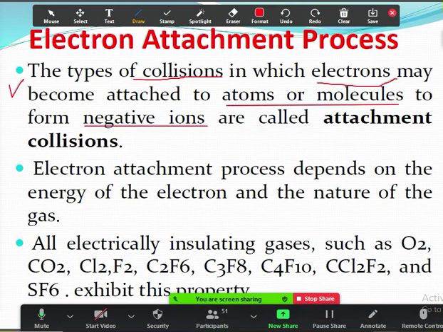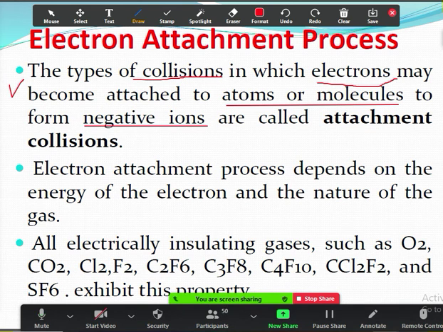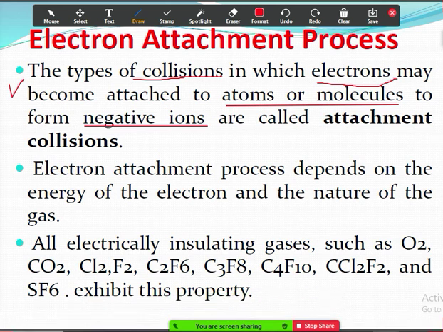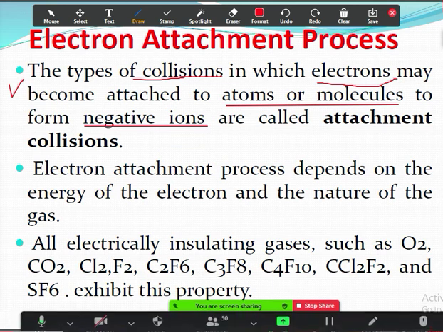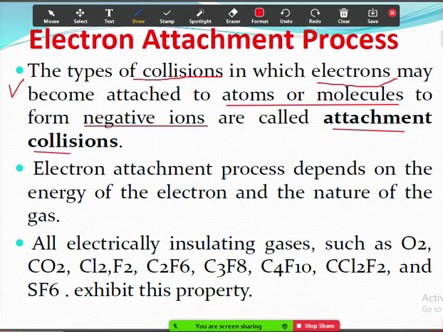So obviously, if an atom absorbs an electron, what happens? It becomes a negative ion. So this electron attachment process is a kind of collision process in which electrons get attached to atoms or molecules to form negative ions. So we call it attachment collisions.